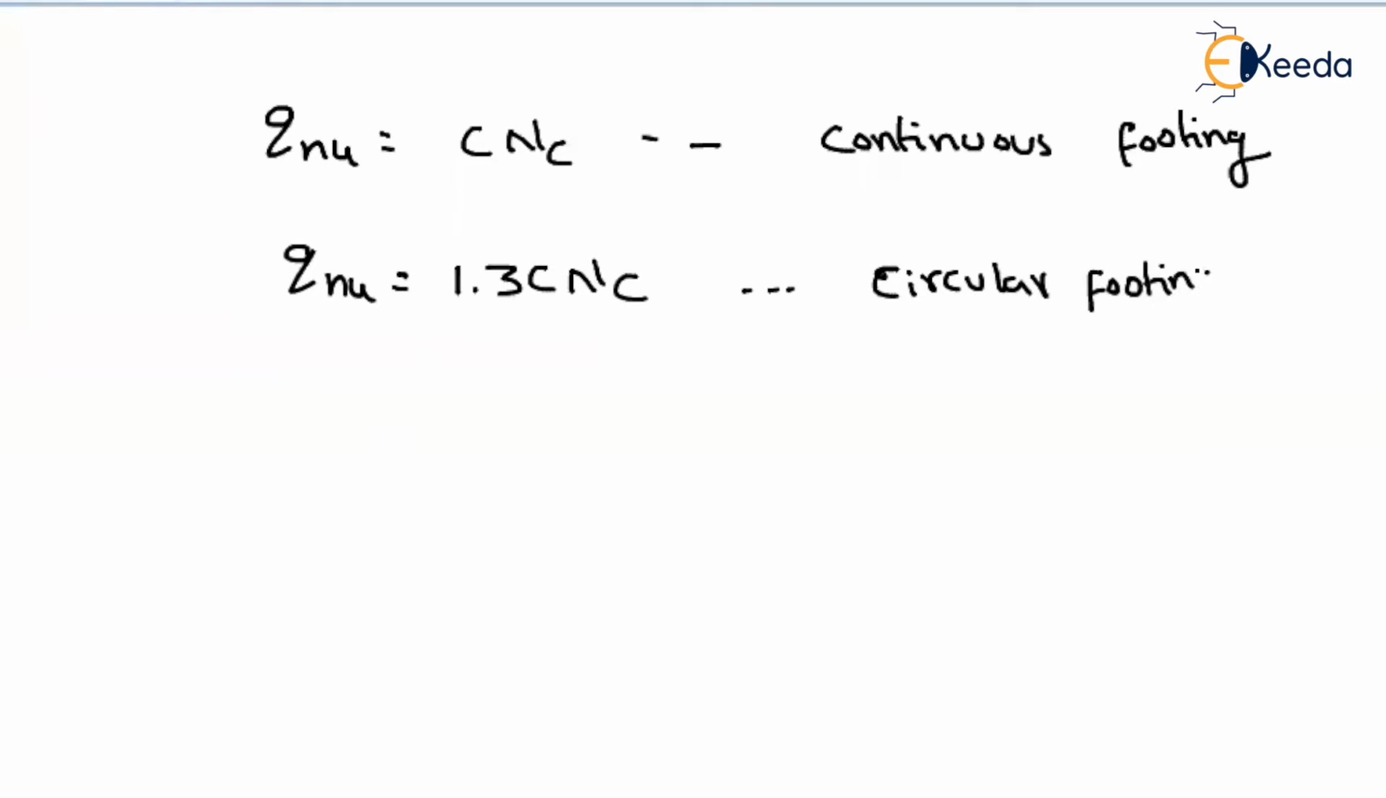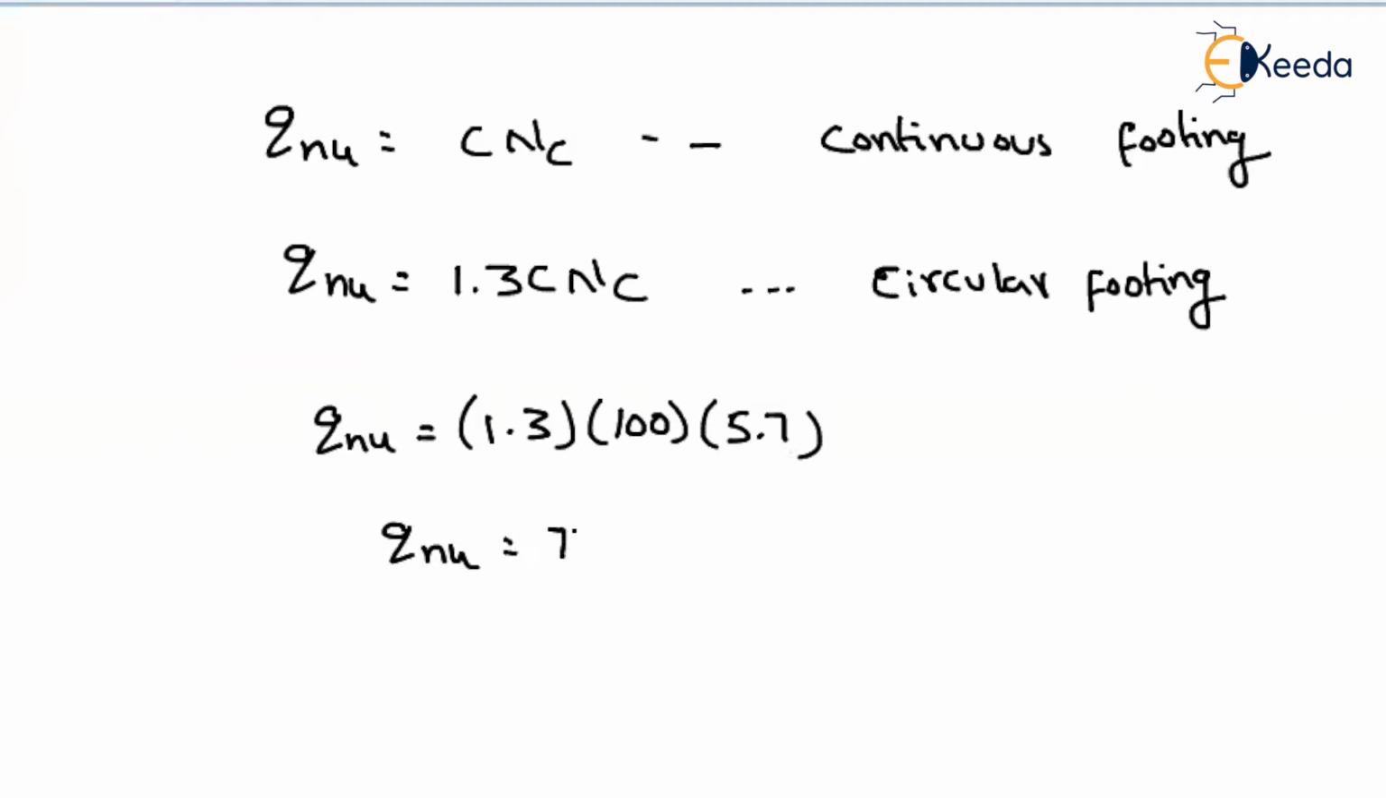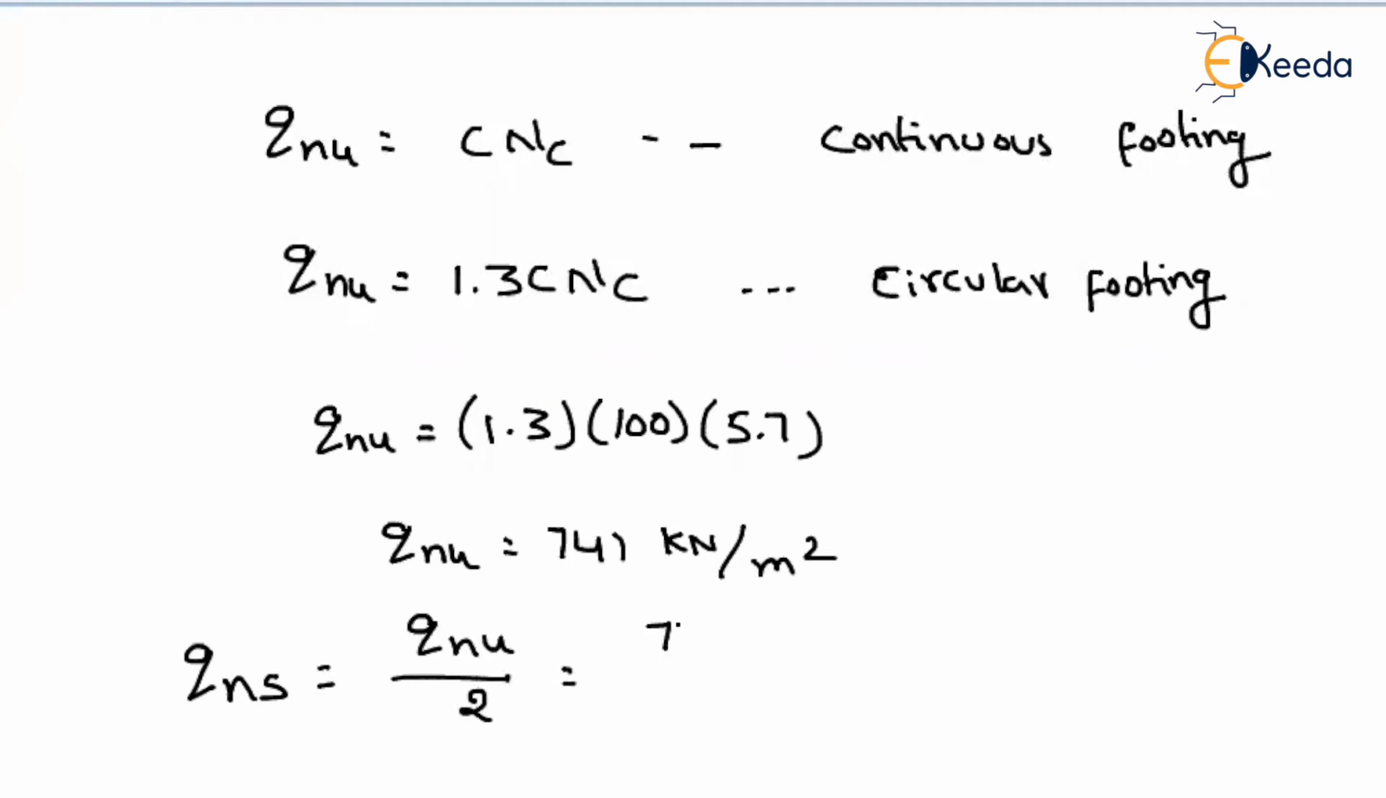I think the C value is given directly, how much? 100. And NC we have to remember by heart, how much? 5.7. So 1.3 into 100 into 5.7. If you work this out, you will get the ultimate bearing capacity as 741. What is the unit? Kilonewton per meter square. From this, what is the safe bearing capacity? Net safe bearing capacity can be written as Qnu divided by 2. That will be equal to 741 divided by 2. How much are you getting? Around 370.5 kilonewton per meter square.